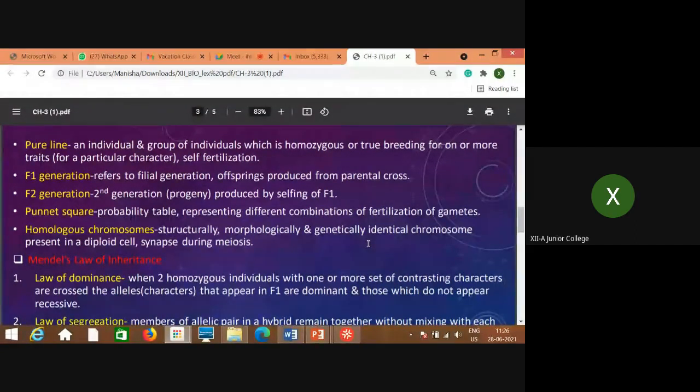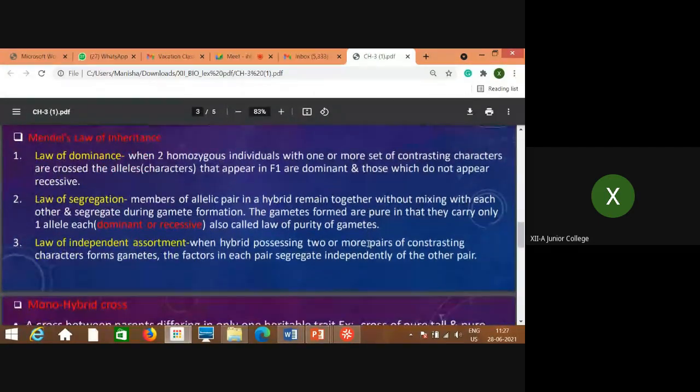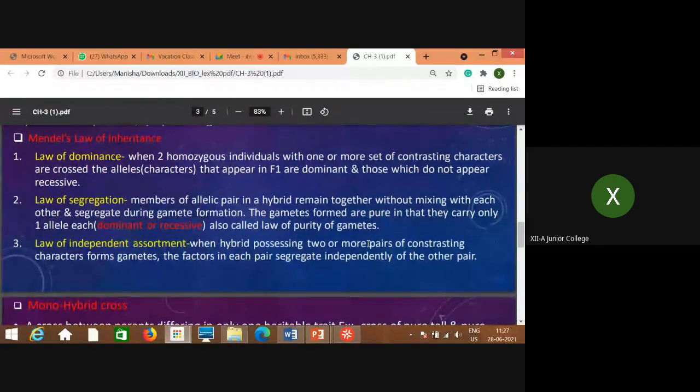When self fertilization takes place, it gives the pure form. I will explain with an example. With all his experiments, he established the laws of inheritance: the law of dominance, law of segregation, and law of independent assortment.